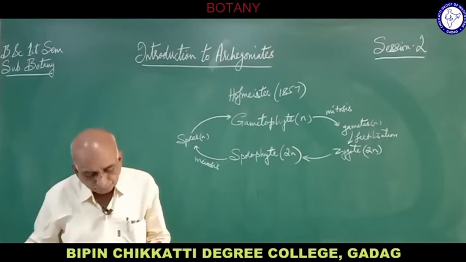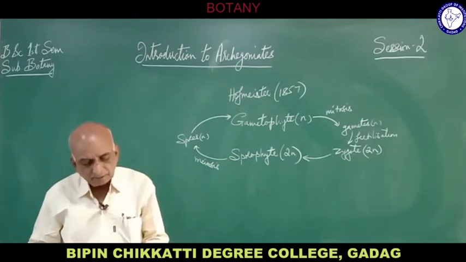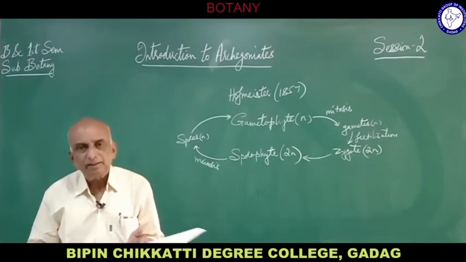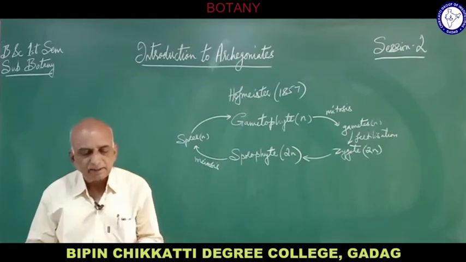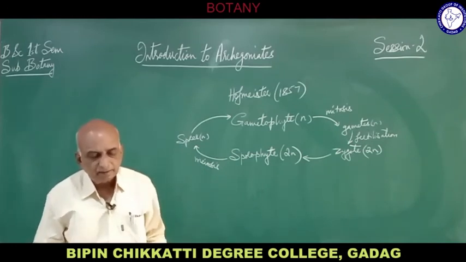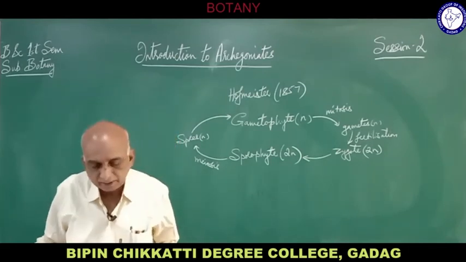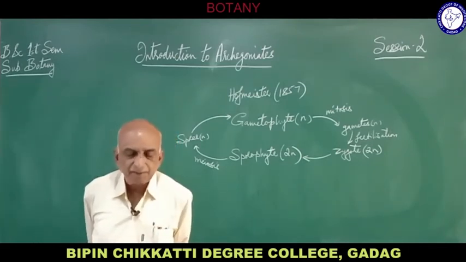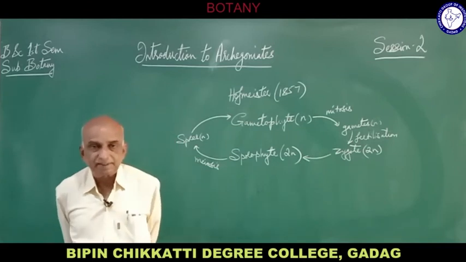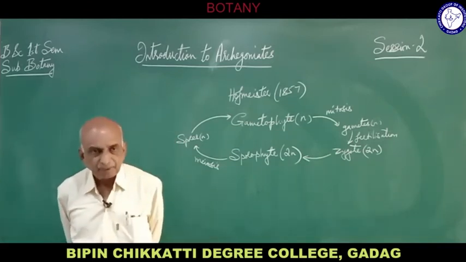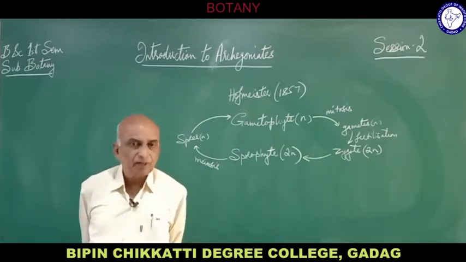And then the gametophyte produces gametes by mitosis, and the number of chromosomes does not change, it remains constant, that is haploid. Now such haploid gametes, male and female, are either isogamous or anisogamous.